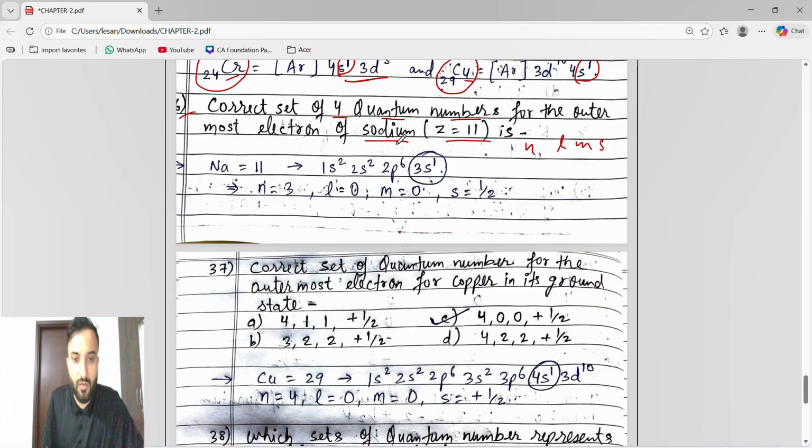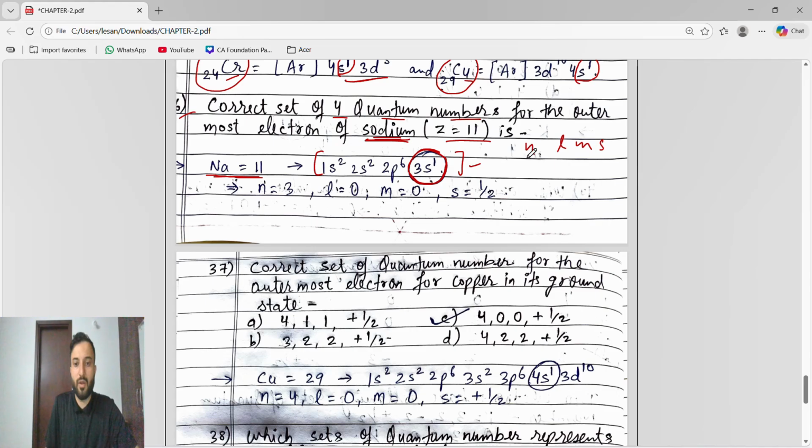So what we have to do: first we write the atomic number of that atom. The atom is sodium, atomic number 11. The outermost, unpaired or valence electron we get from the electronic configuration. With that we write the electronic configuration: the s is 2 filled, the s is 2 filled, the p is 6 filled, but the s is 1. This is the unfilled one, meaning the unpaired, valence or outermost electron.